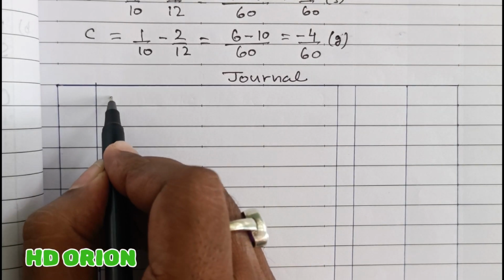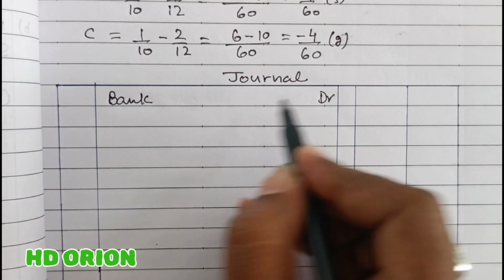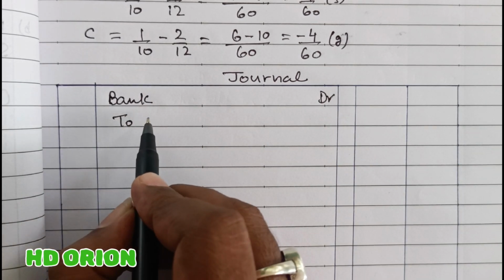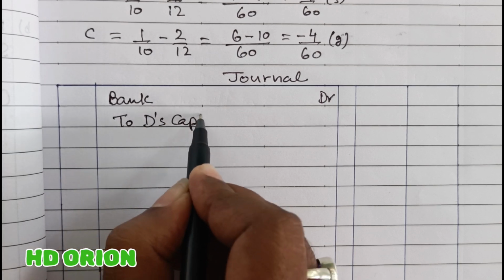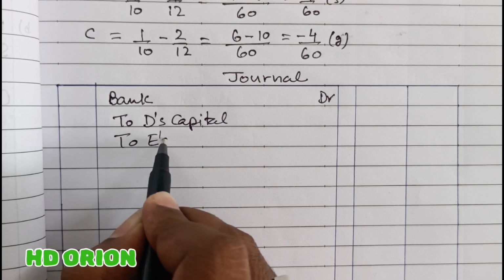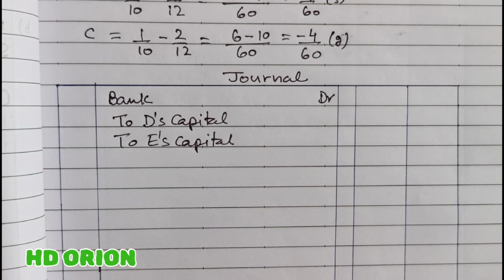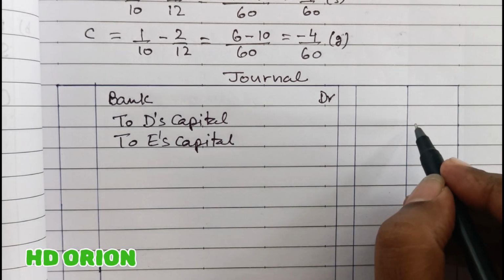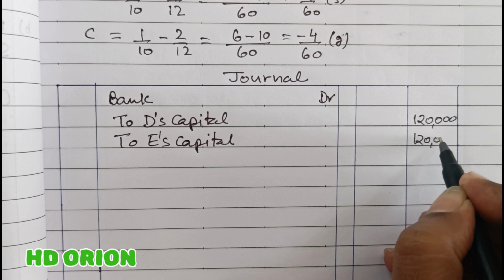So in the journal entry, cash account or bank account will be debited for bringing in the cash by the new partners. So who are the partners? D's capital account, because they are also bringing capital along with goodwill, and E's capital account. And both are 1,20,000 each. So 1,20,000, 1,20,000.